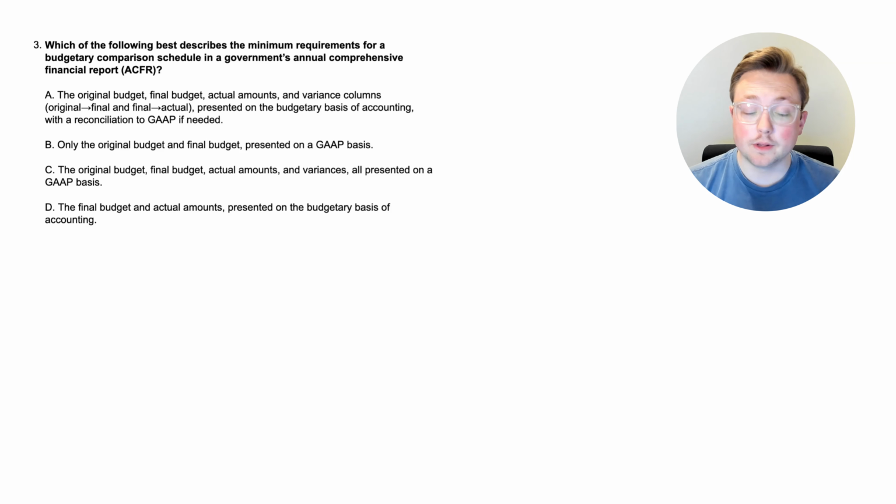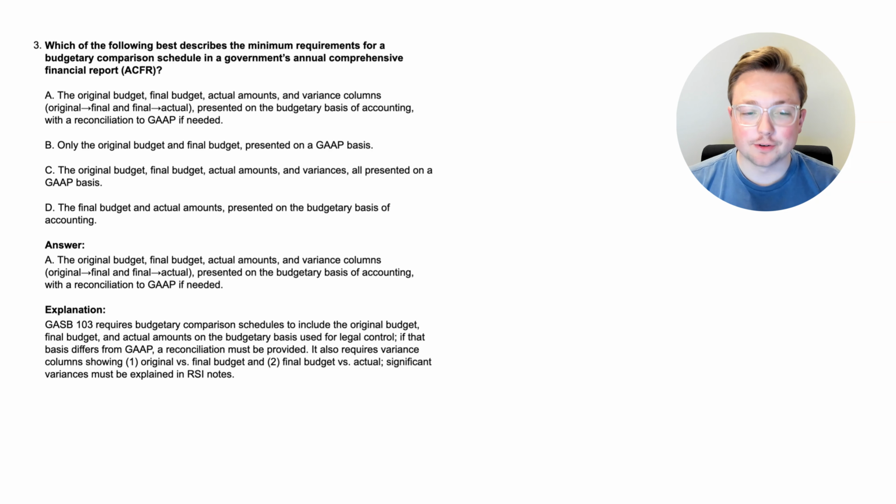Is it B, only the original budget and final budget presented on a GAAP basis? Is it C, the original budget, final budget, actual amounts and variances all presented on a GAAP basis? Or is it D, the final budget and actual amounts presented on the budgetary basis of accounting? So just another way of looking at how this is going to be reported, how it's going to be presented. If any of these sound familiar or correct based on what we've learned so far, then give it a good try. If not, that's okay. We're going to look at the answer together.